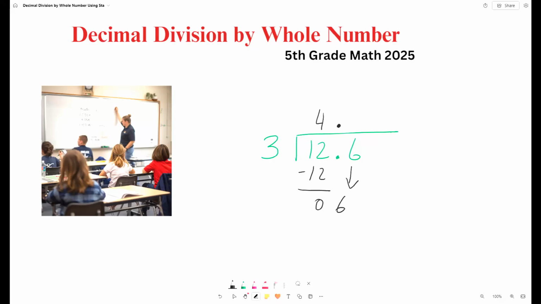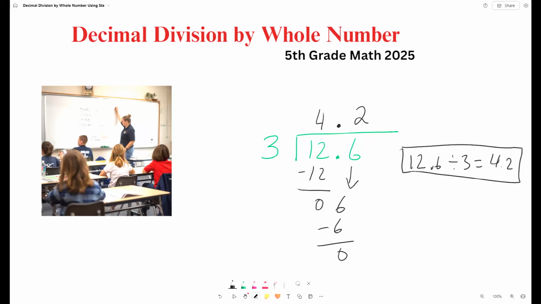We can place the next digit here next to the period. So how many times does 3 go into 6? We can put 2. 3 times 2, 6. 6 minus 6, 0. We don't have any more digits, so 4.2 would be our answer. So 12.6 divided by 3 is equal to 4.2. Our remainder here is 0.